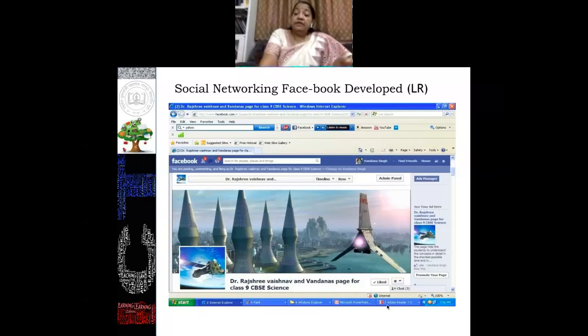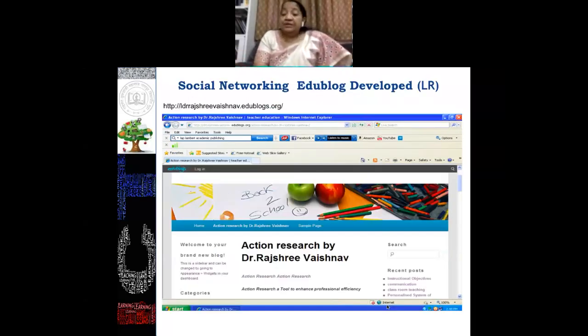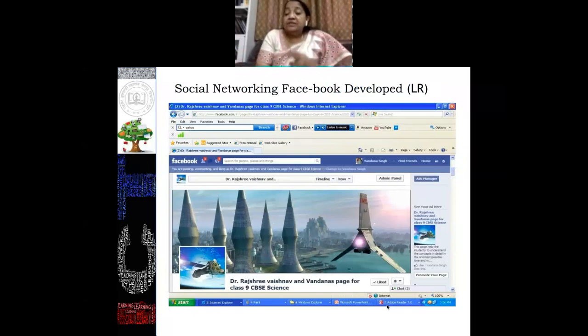In those Facebook pages, we also linked the tests. Test links were provided through the Facebook page only. After learning through Facebook, the students go for the testing, and we did all these things. This study was compared with traditional and collaborative learning, using this Facebook page.